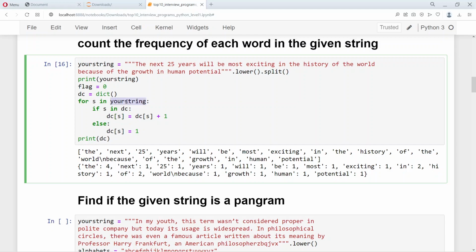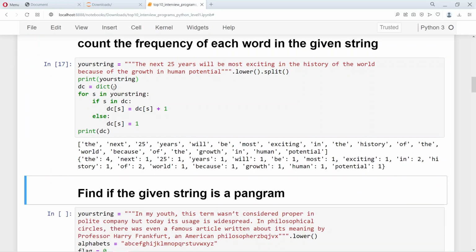So there is your string which contains the sentence, and there will be an empty dictionary to start with. And then you go through each and every word in the string, and if the string is already present in the dictionary, we update the count, else we create a new key and set the count to 1.